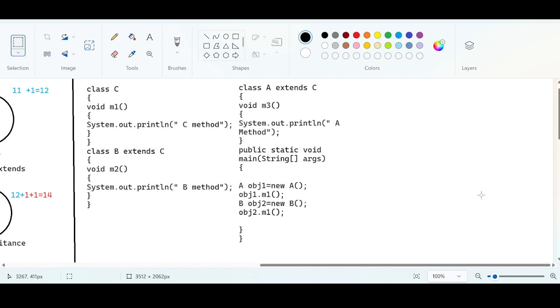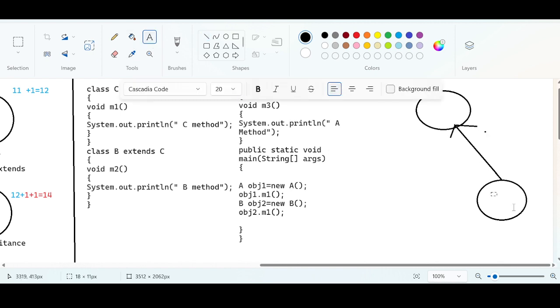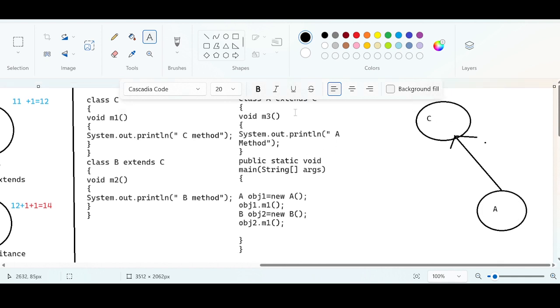Now you see, guys, focus here. From the main, this is the main class. We have class A. Class A is representing the main class. I'm going to draw the inheritance map. Class A is making a relationship with which class? With class C. There is a relationship between class A and C. I can call this class A and this class C, because this is extending to class C.